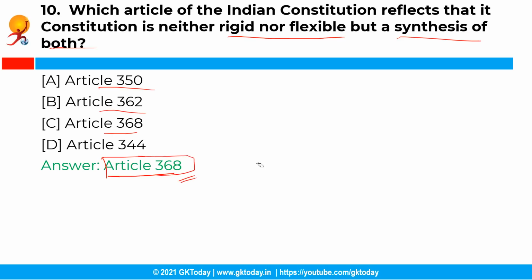See, a constitution is considered rigid if it requires a special procedure for its amendment. On the other hand, a flexible constitution can be amended in the same manner as ordinary laws are made.